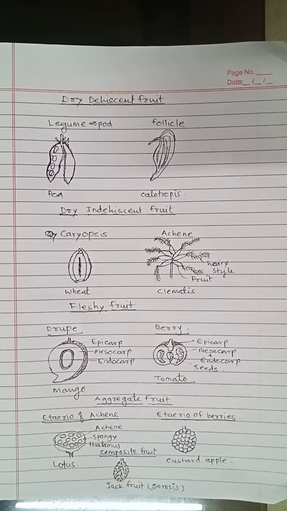This is all about the types of dry dehiscent fruit, dry indehiscent fruit, fleshy fruit, aggregate fruit and composite fruit, that is sorosis.